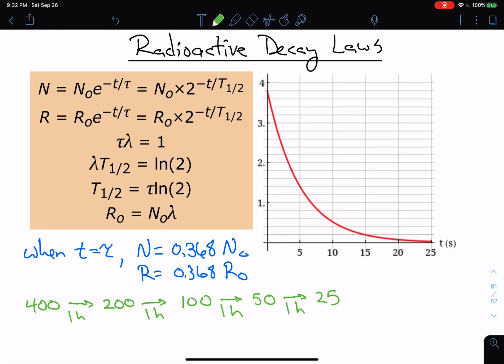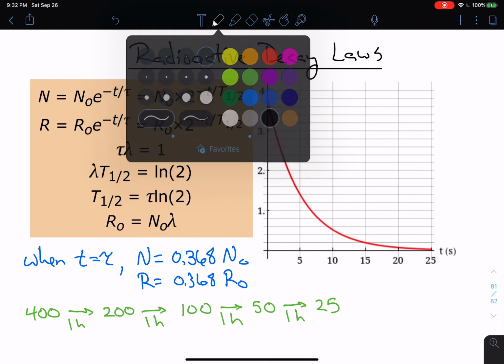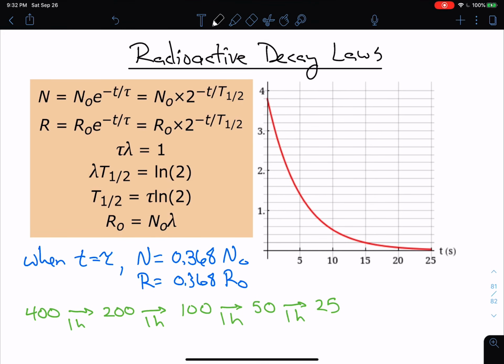Now both of these, the half-life and the mean life, tau, we can get off of the graph in a fairly straightforward way. Tau, we've already done. We already learned how to get it back when we were dealing with circuits, but I'm going to go over it again anyway. We know that when t equals tau, N is 0.368 of N naught, or R is 0.368 of R naught. It doesn't matter if the y-axis here is N or R for the purposes of our analysis.